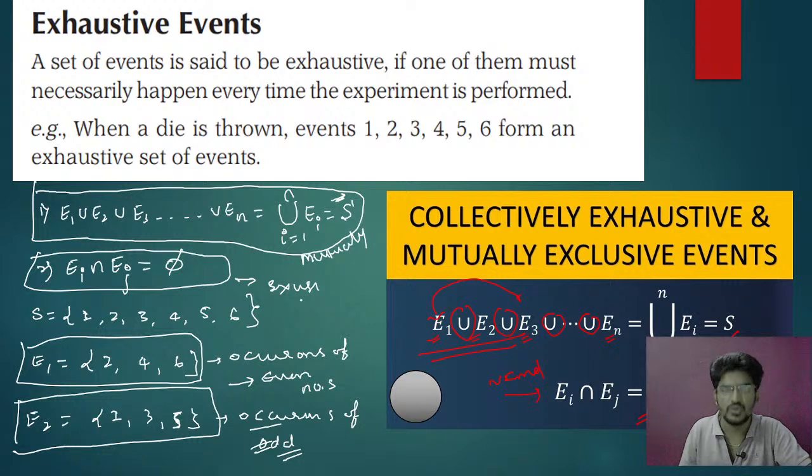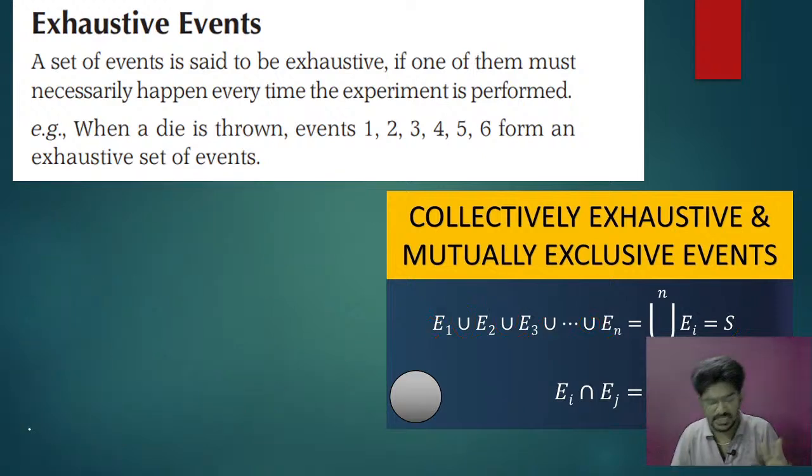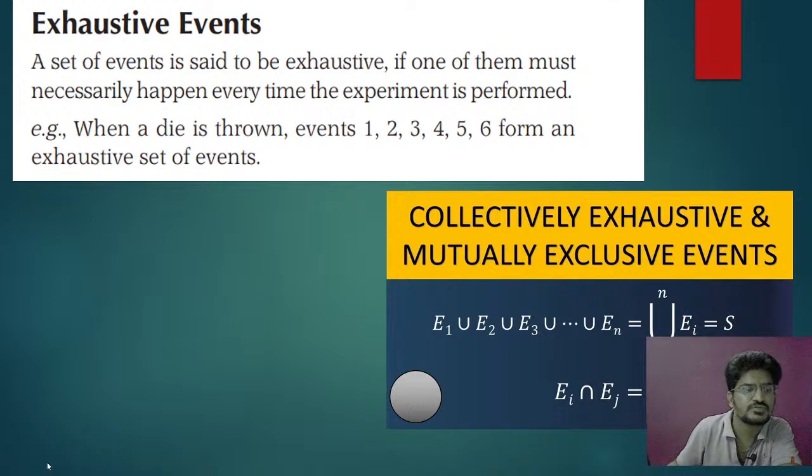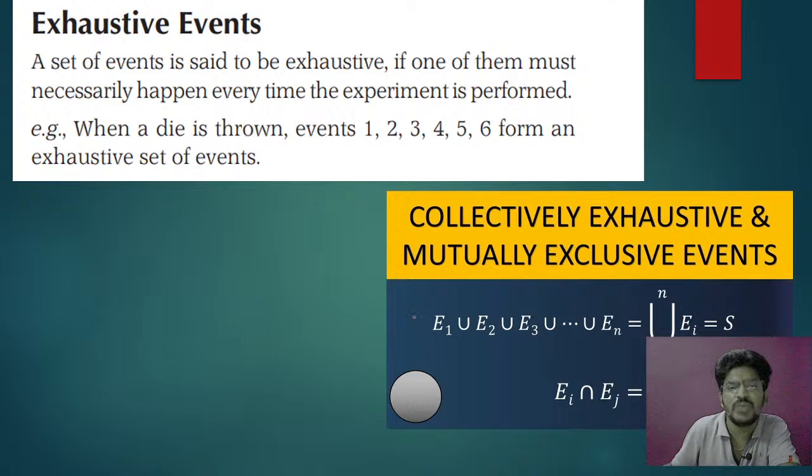Here first you understand a very, very important thing: there are two cases. First one, when you make the union of all the events, you must get the complete sample space.